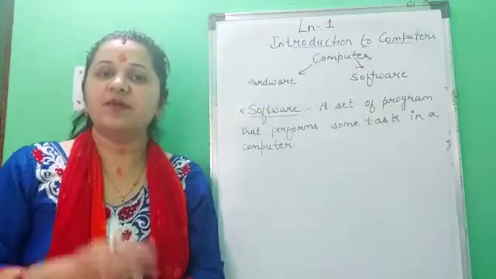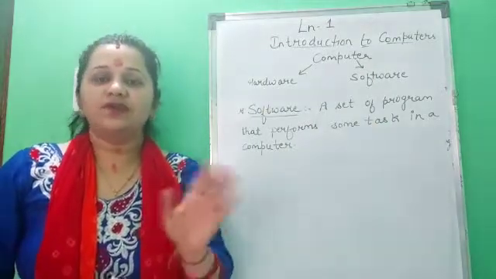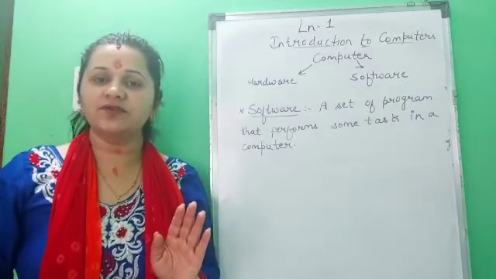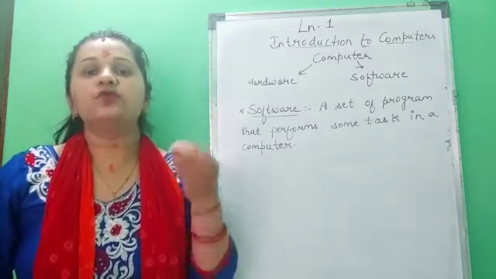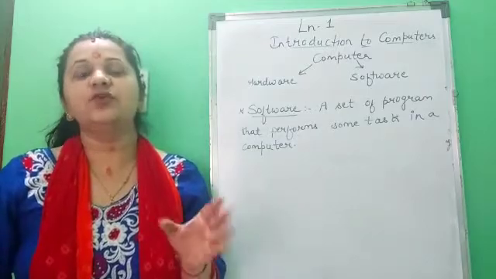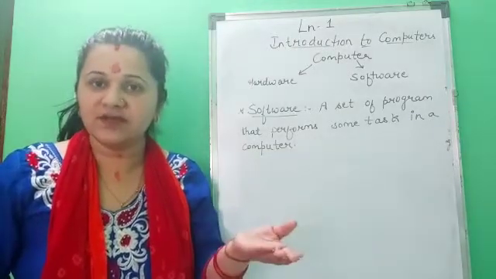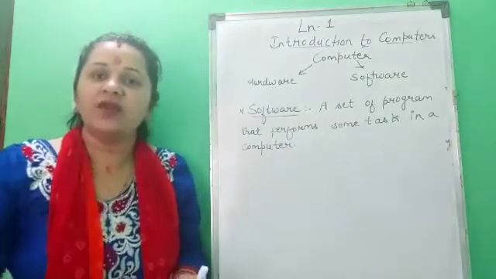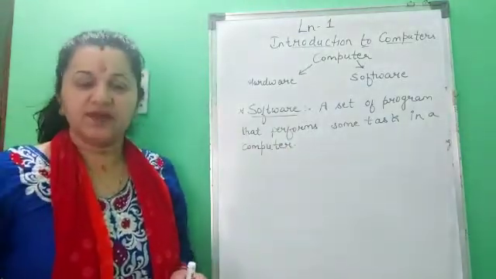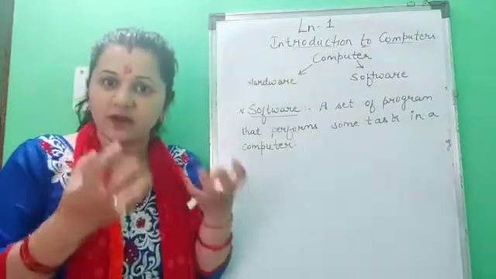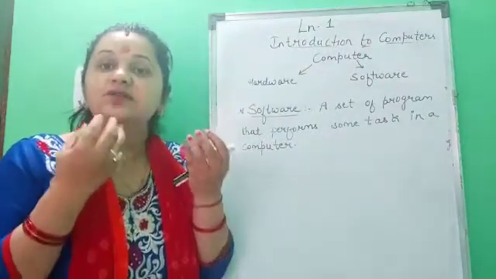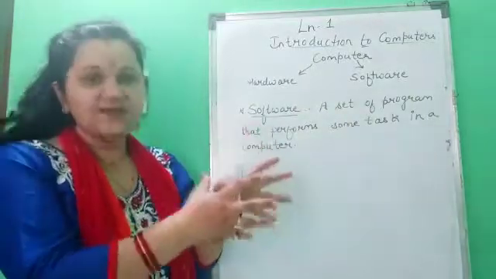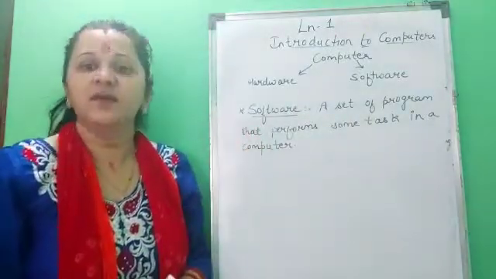Suppose let's take an example of Paint software. If you do not have any Paint software in your computer, will you be able to draw something in your computer? No, children. If you want to draw something on your computer screen, you would require software which helps you to draw. With the hand, you can draw on your computer screen? No. So you would require a Paint software. Now you are getting my point that software is a program, is a coding. Program means it is a coding which helps us to perform some task in the computer.